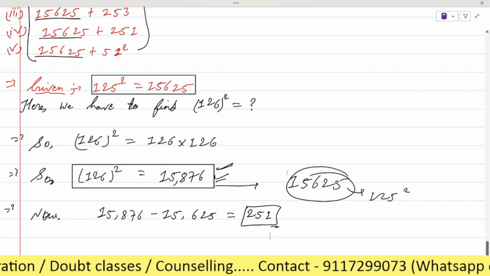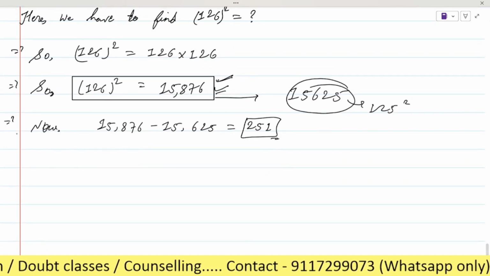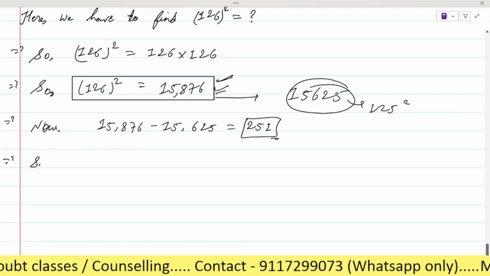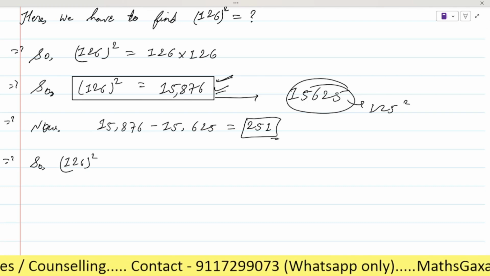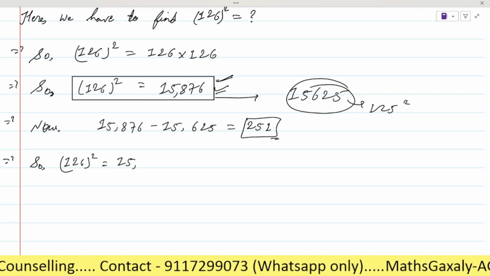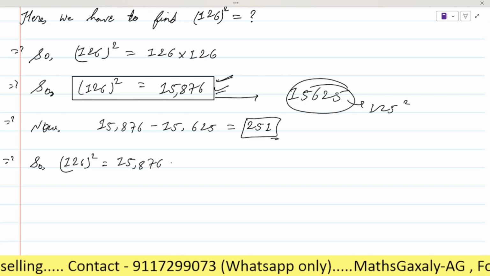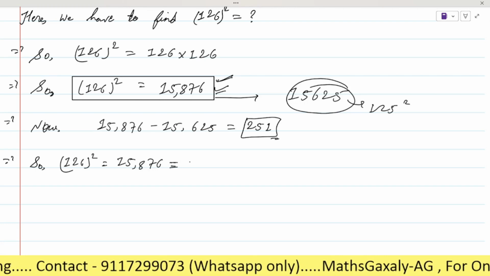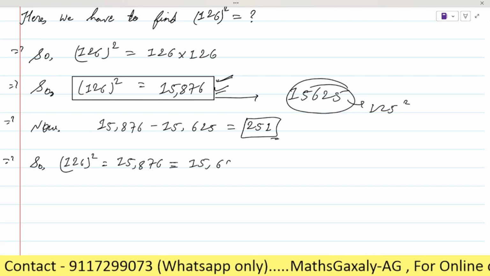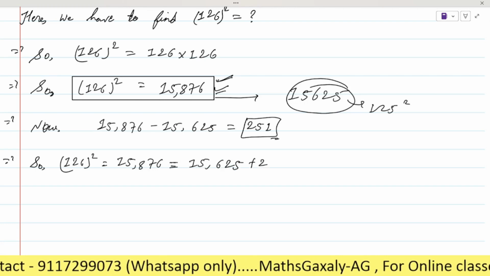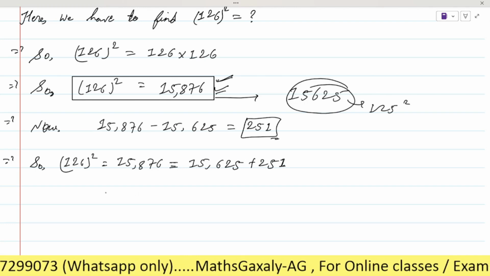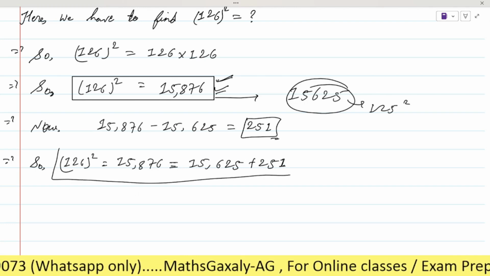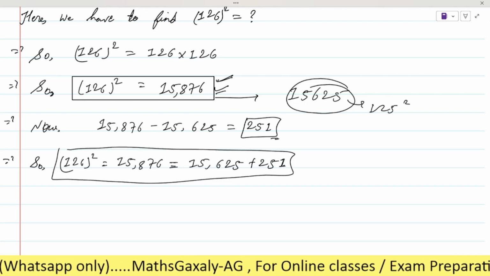So it means option 4. Can I write it like this? 126 square is equal to 15,876, and it can be written like this: 15,625 plus 251. And we will keep it inside a box.